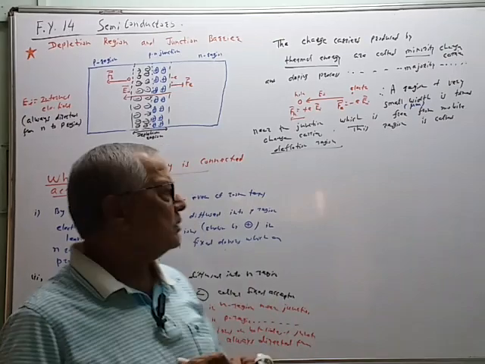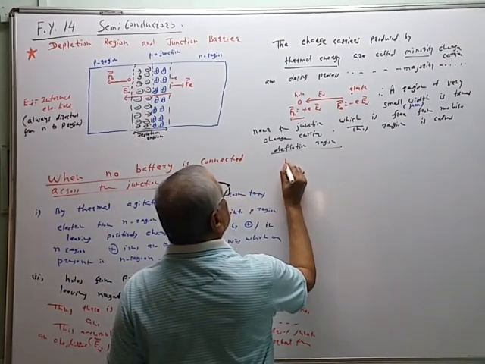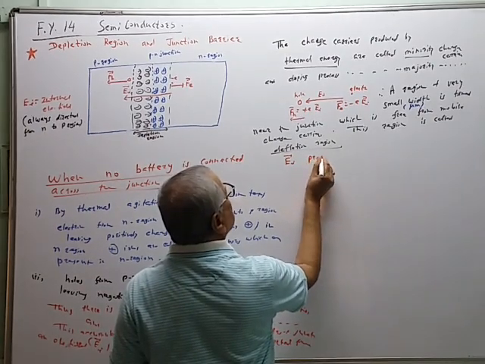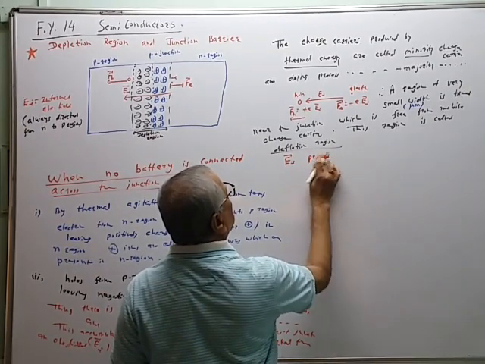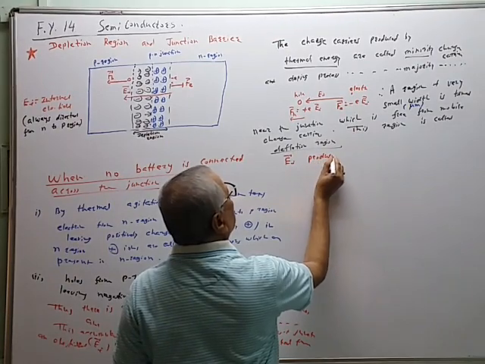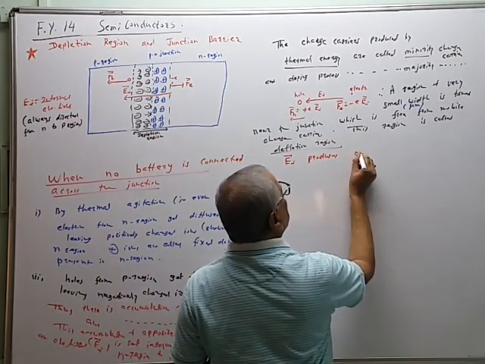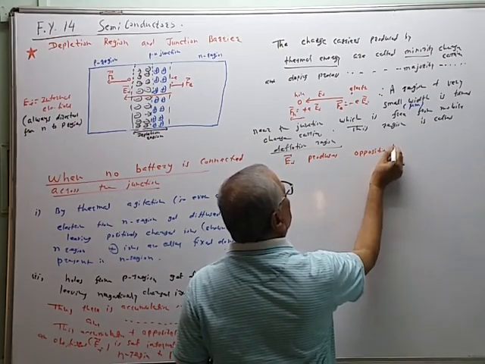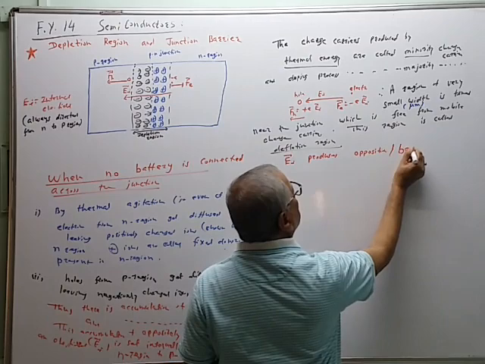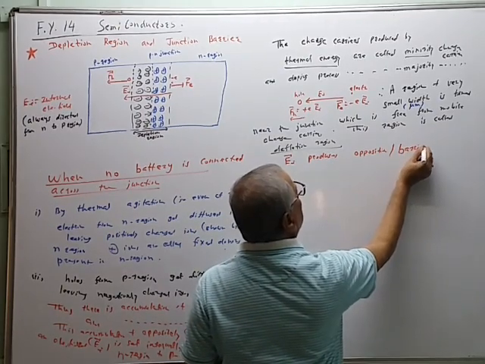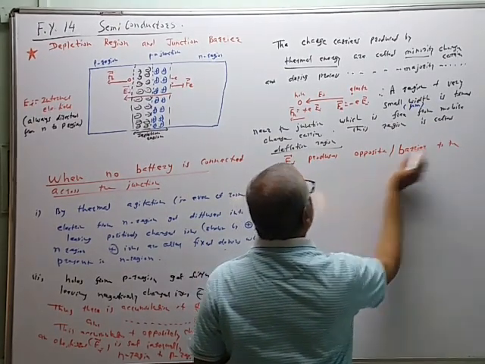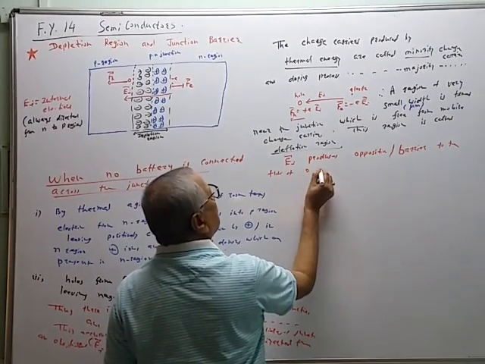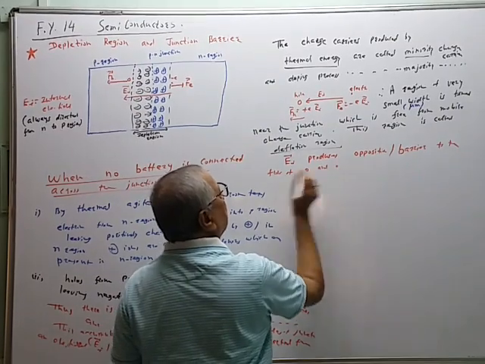So what is the effect of this EI? EI produces opposition, that is barrier, to the flow of holes and electrons.